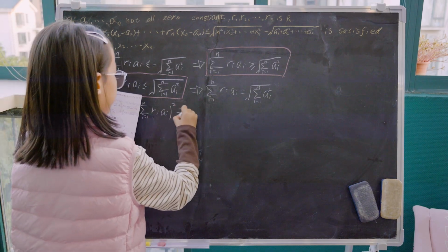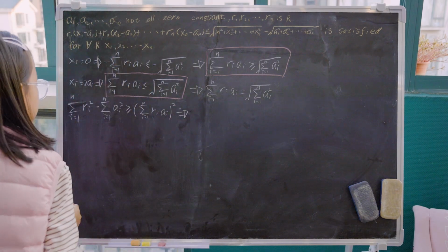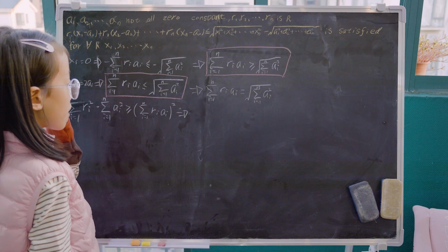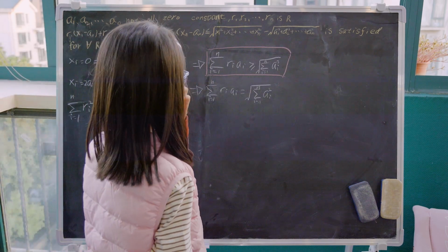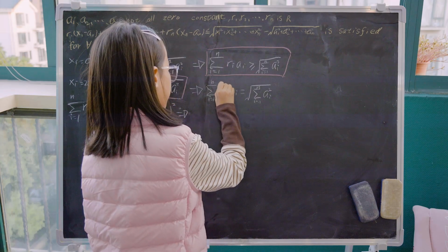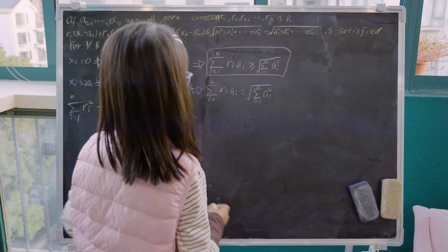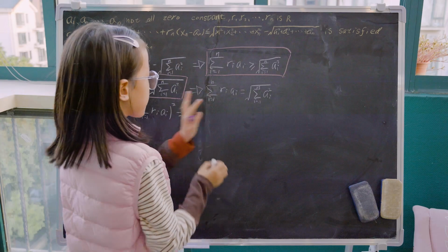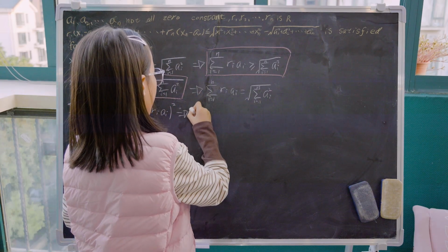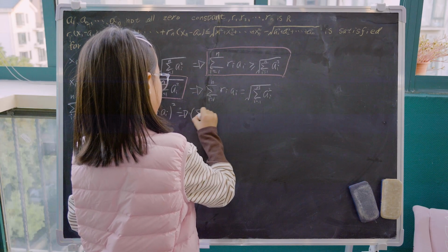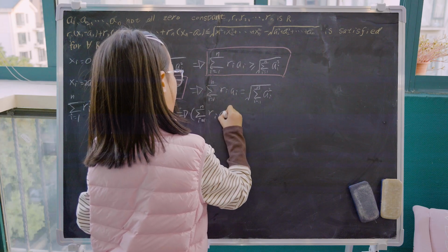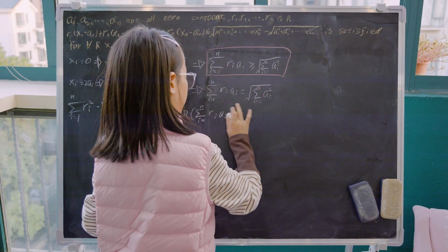Why is that? Because we know this part right here. From this one, we can square both sides. We square both sides, and what do we have? We have (sigma i equals 1 to n of ri ai) squared, and that is equal to what?